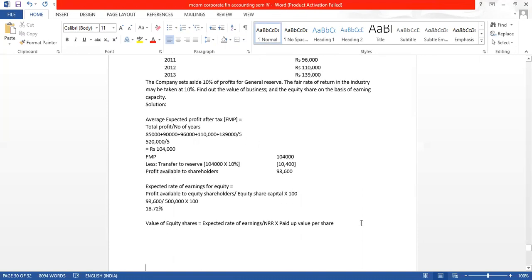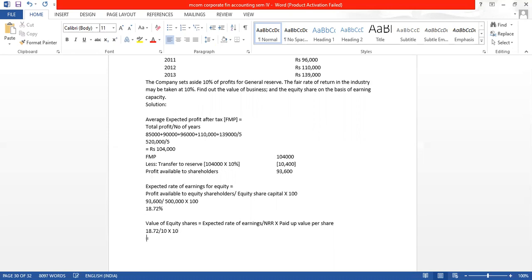So here, what we got is 18.72 divide by the normal rate of return. Normal rate of return is 10 and paid up value is also 10.